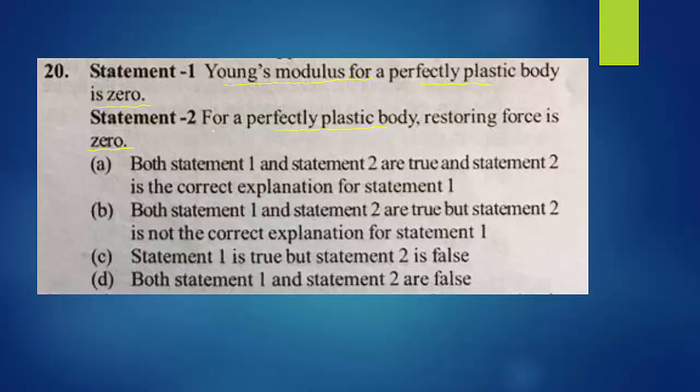First we have to understand both statements. According to the first statement, Young's modulus, denoted by Y, for a perfectly plastic body is 0. Young's modulus is given by the equation stress divided by strain. Come to the second statement: for a perfectly plastic body, restoring force is 0.